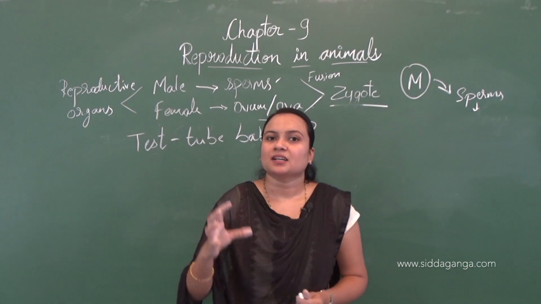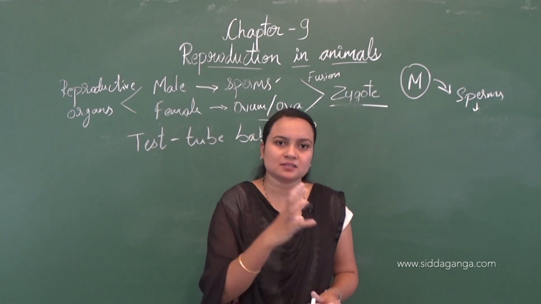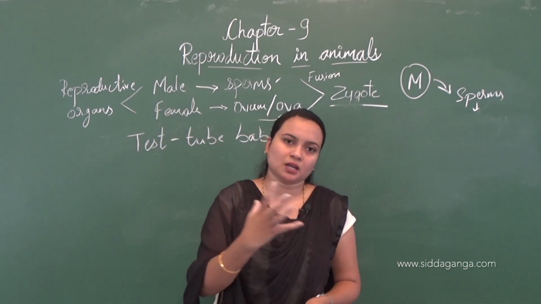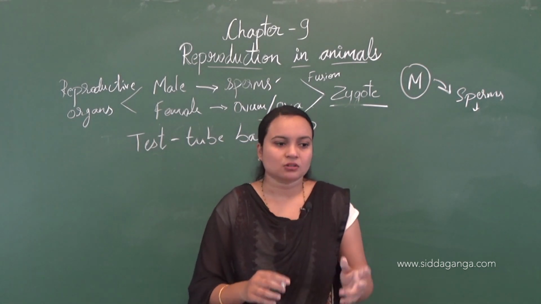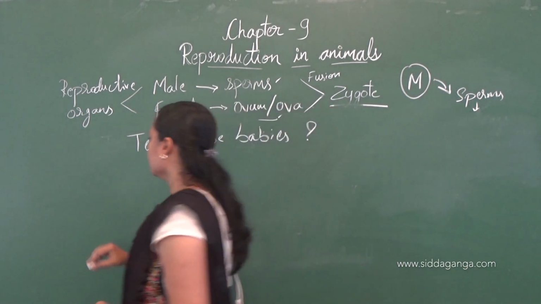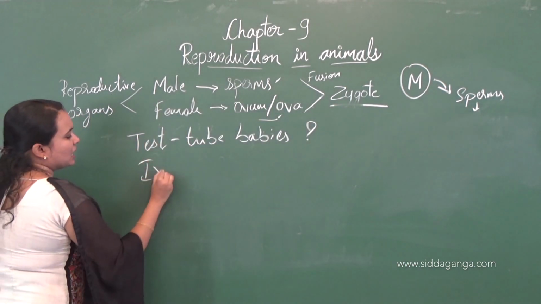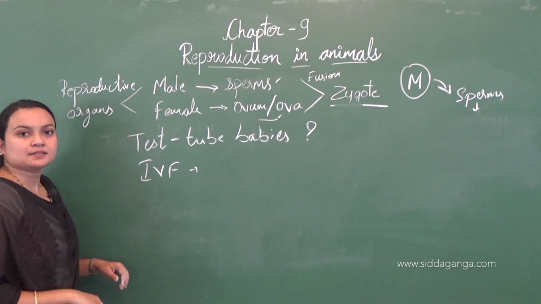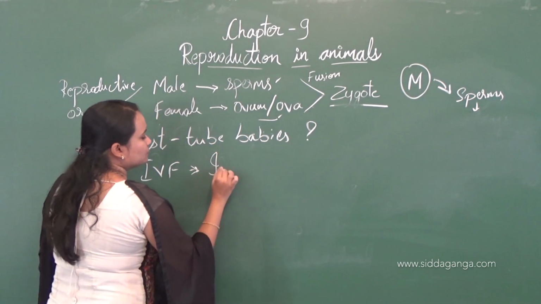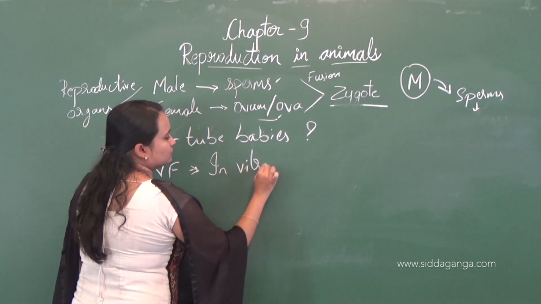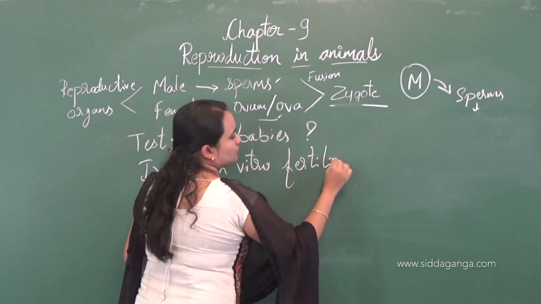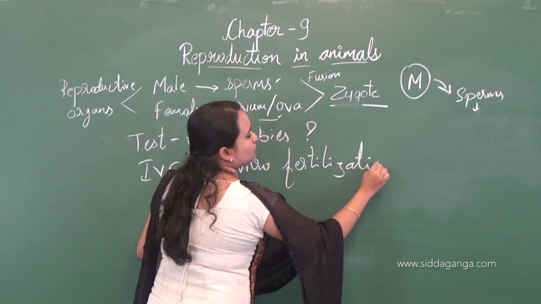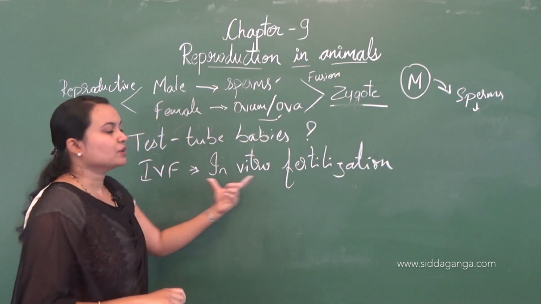At that time the doctor will suggest the parents to undergo IVF, that is in vitro fertilization.